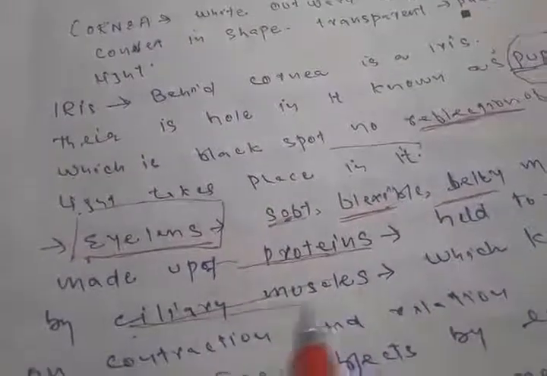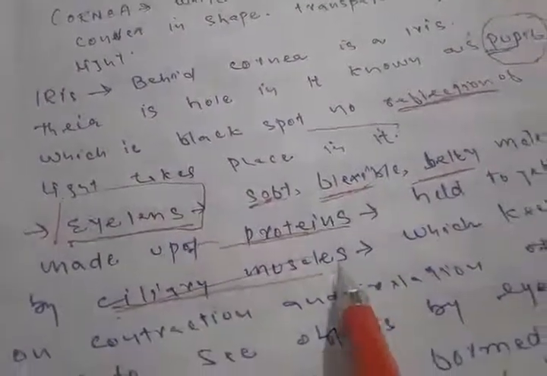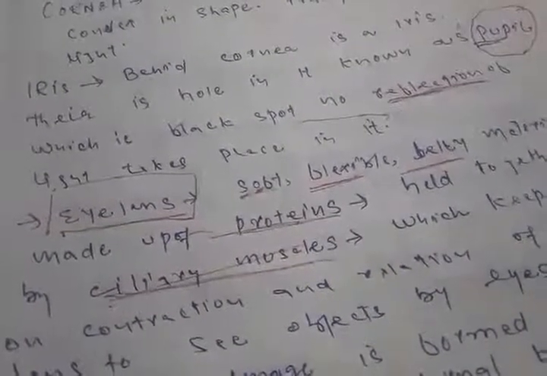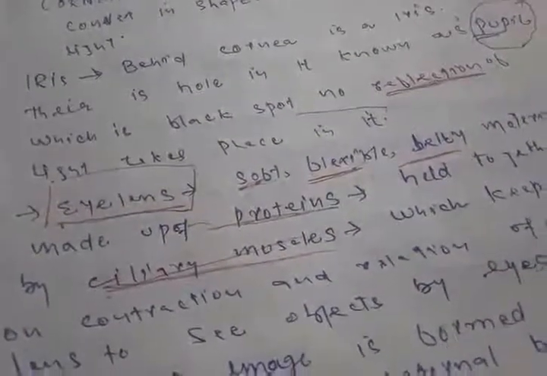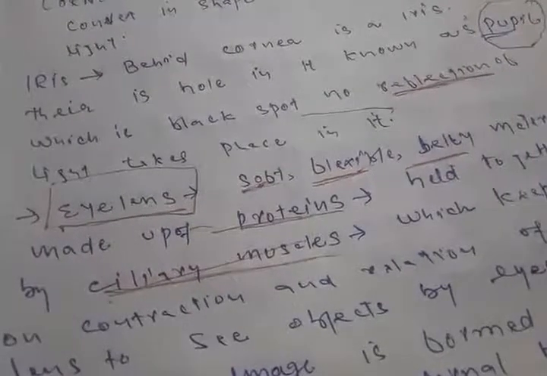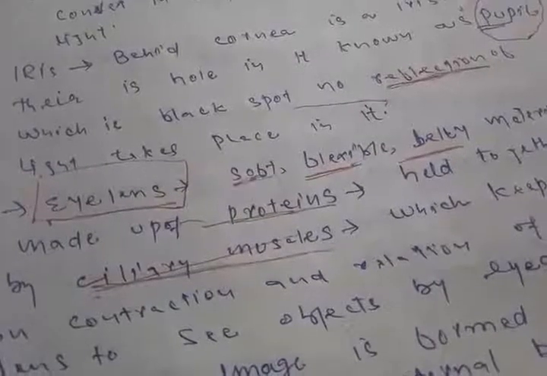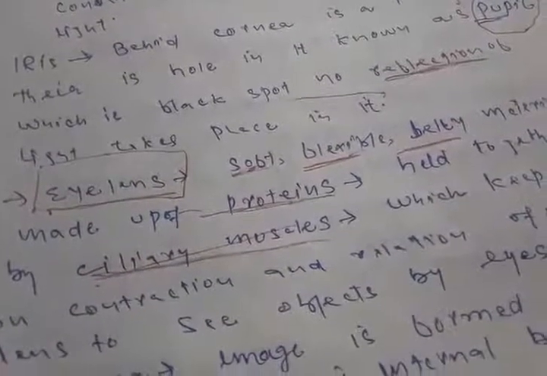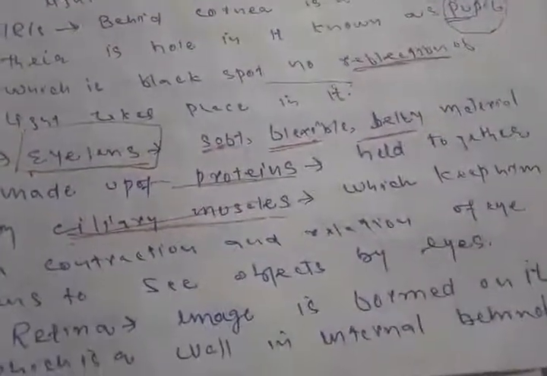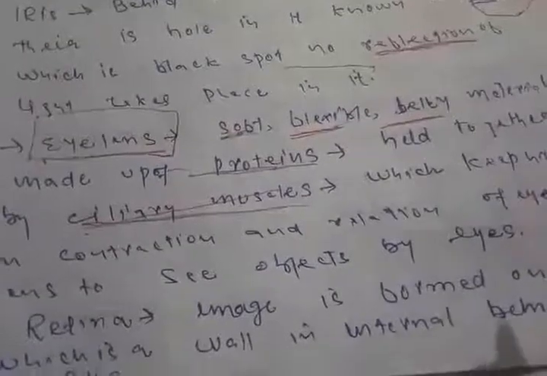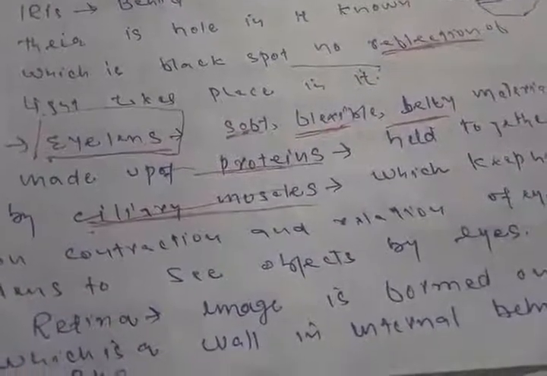What do ciliary muscles actually mean? Ciliary muscles are those muscles which help in the contraction and relaxation of the eye lens. In order to see nearby and far objects, the ciliary muscles contract and relax accordingly, which enables a person to see various objects at various distances and positions.